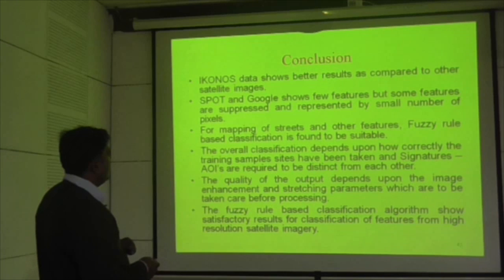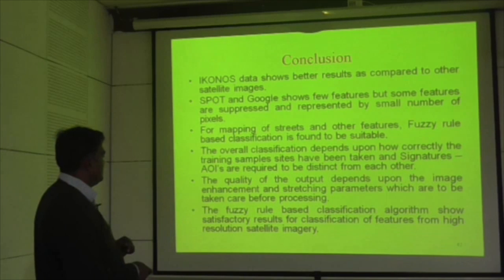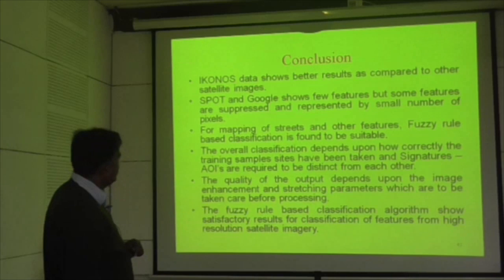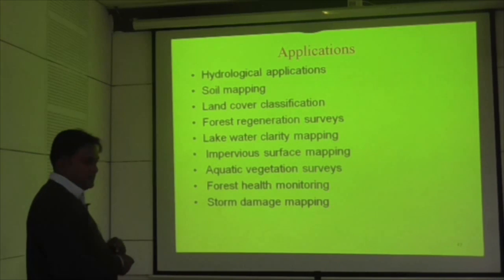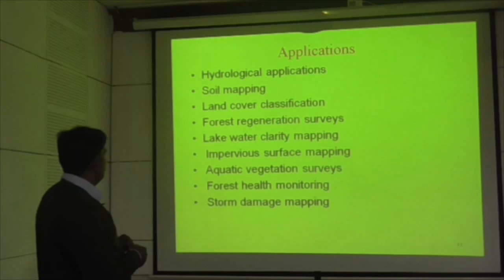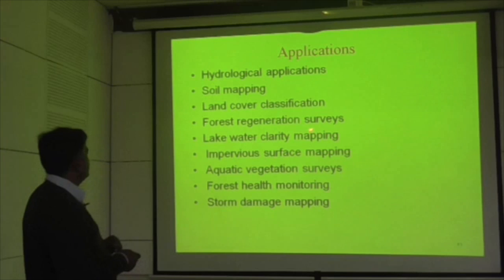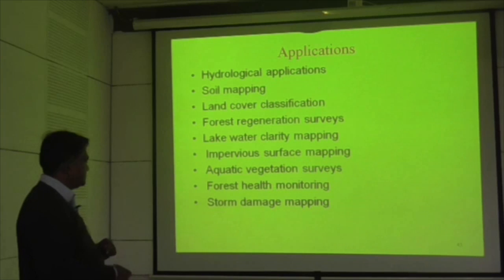So the quality of the output depends upon the image enhancement and stretching parameters which are to be taken care of before processing. The fuzzy-based classification algorithm shows satisfactory results for classifying features in high resolution satellite imagery. So these are the various applications where we can use this algorithm, like hydrological applications, soil mapping, land cover classification, forest regeneration surveys, lake water impervious surveys, aquatic vegetation surveys, forest health and storm damage.